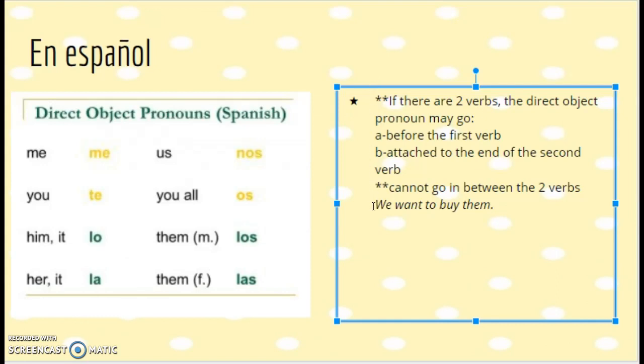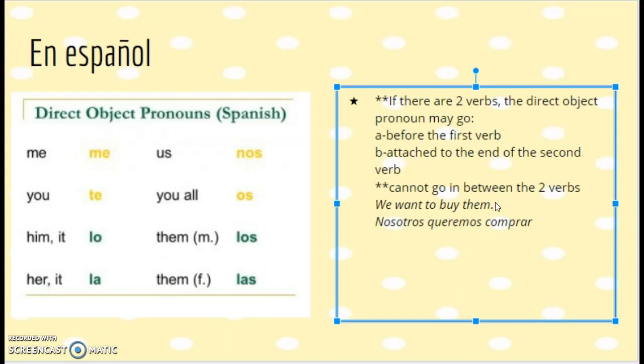And here's an example. We want to buy them. Want is a verb, our first verb. To buy is our second verb. So remember, I could put my pronoun right here before my first verb, or I could attach it to the end of the word for buy. So the sentence in Spanish would be nosotros want, queremos, comprar.